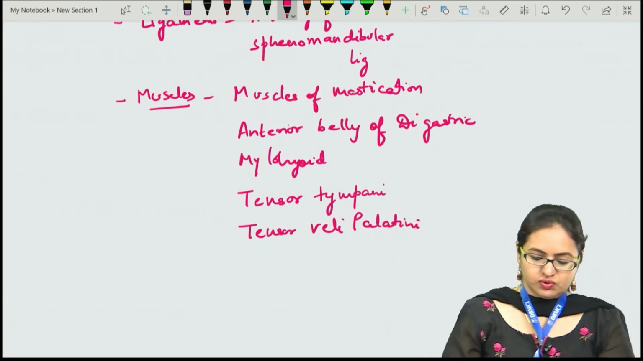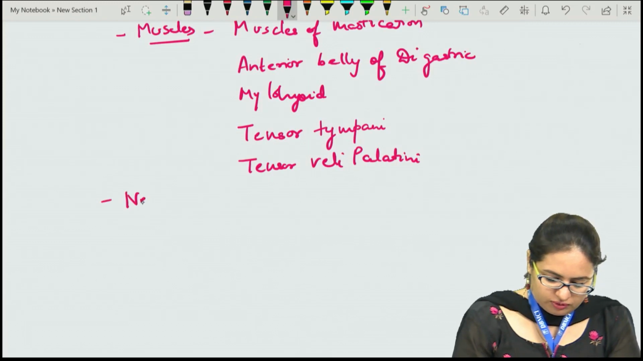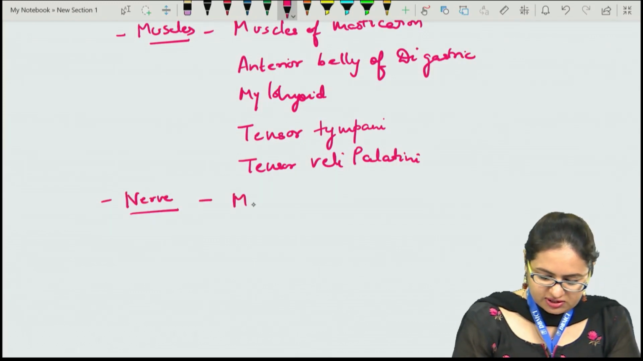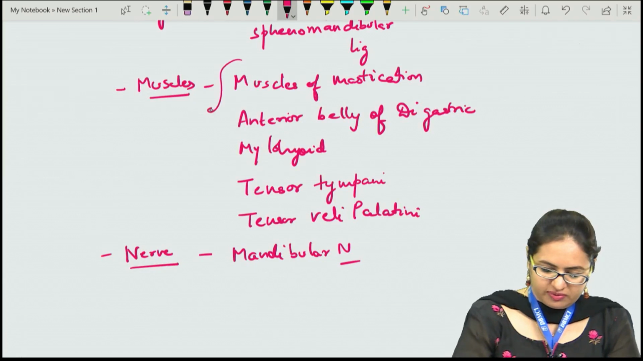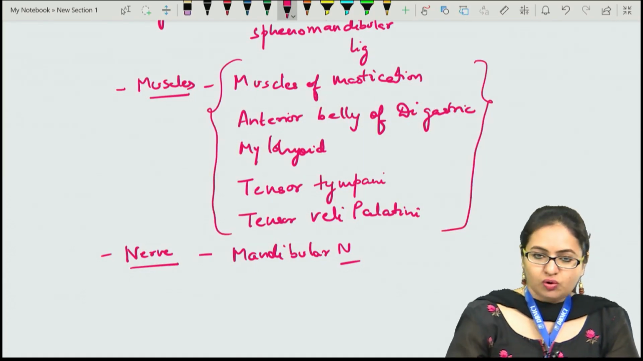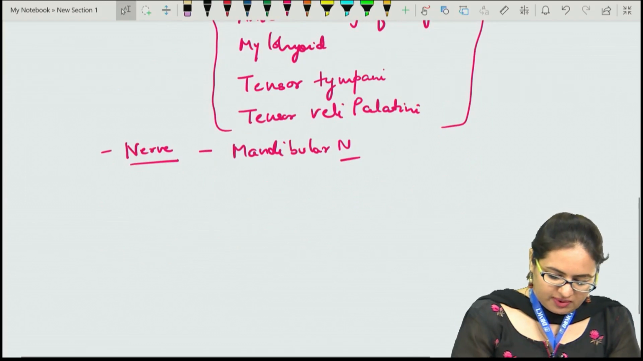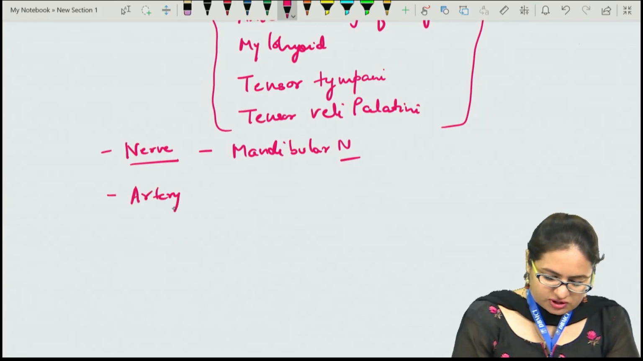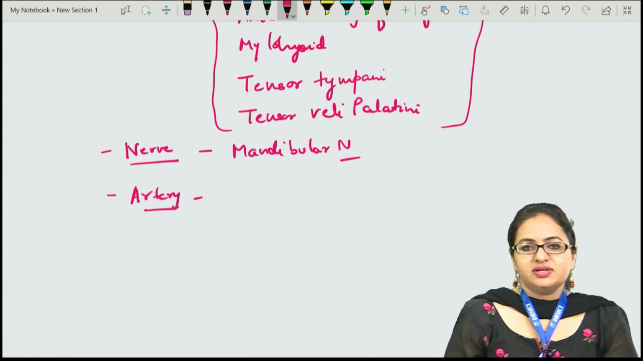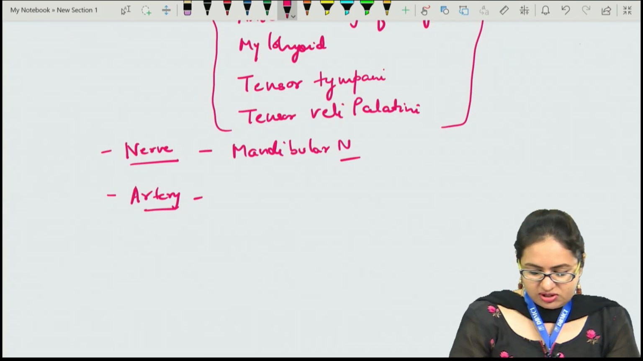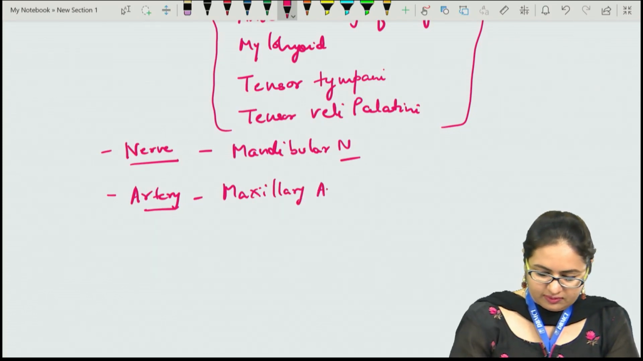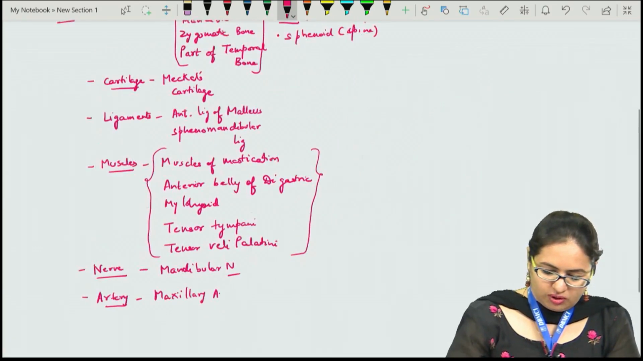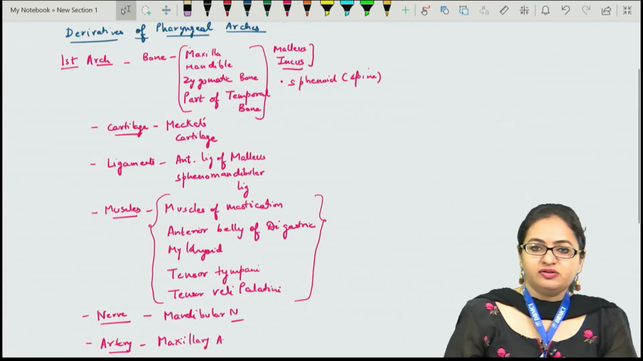These are the structures which develop from the first arch. The nerve of the first arch is the mandibular nerve, and because it is the nerve of the first arch, it supplies all the muscles developing from the first arch. The artery of the first aortic arch is a very small artery, and it leads to the formation of the maxillary artery. So all these structures are derived from the first arch.